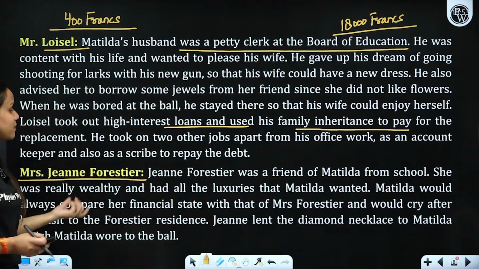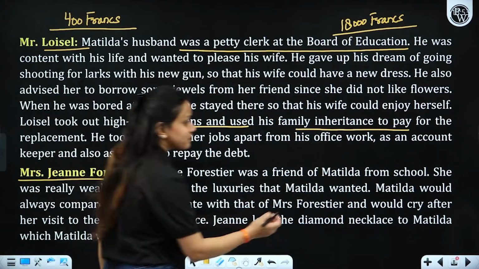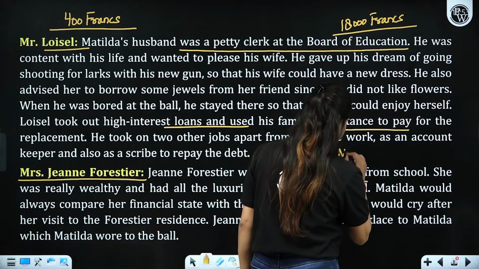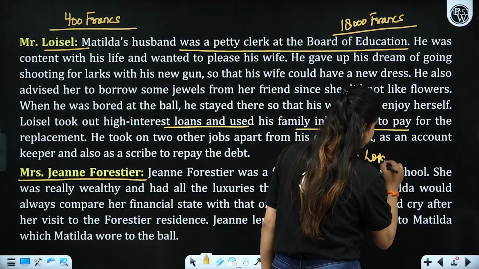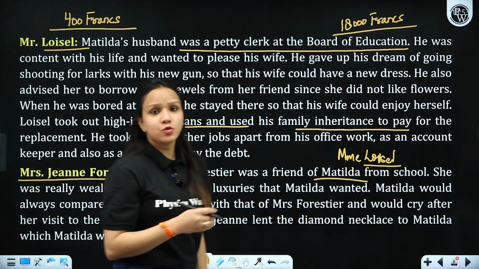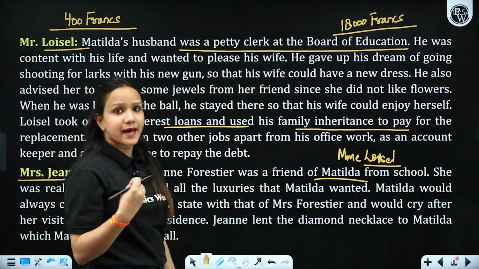Then we come to know about Madame Forestier. Jeanne Forestier was a friend of Matilda, or you can say Madame Loisel. She was a school friend who had enjoyed her life in luxuries and comfort, right?